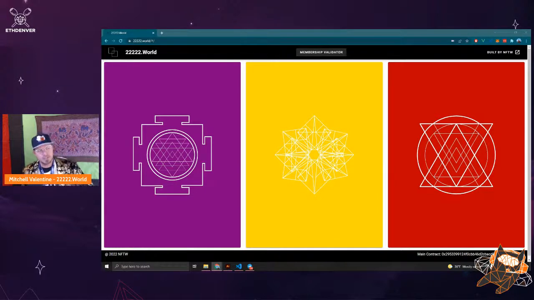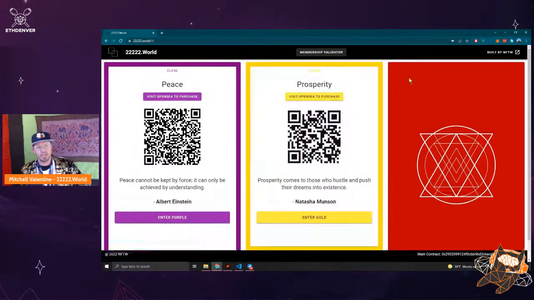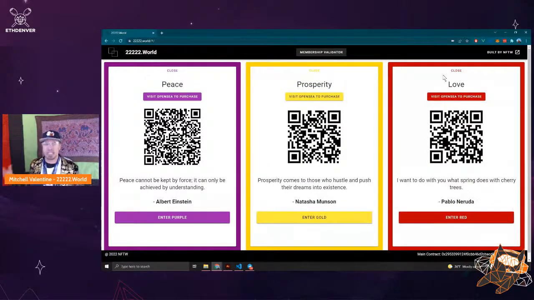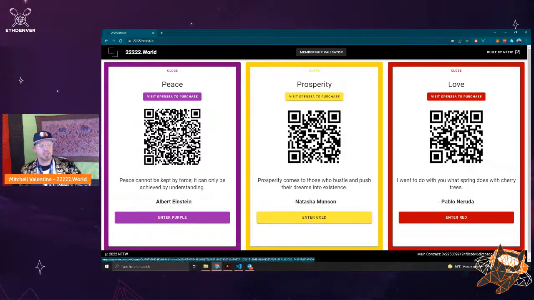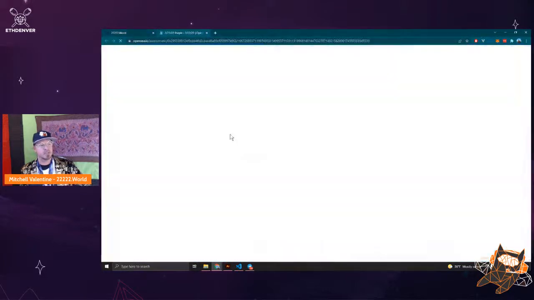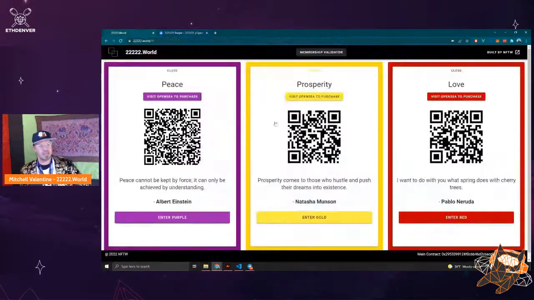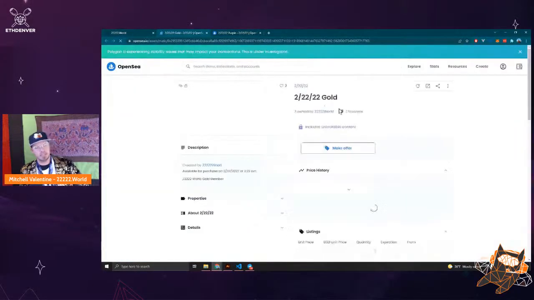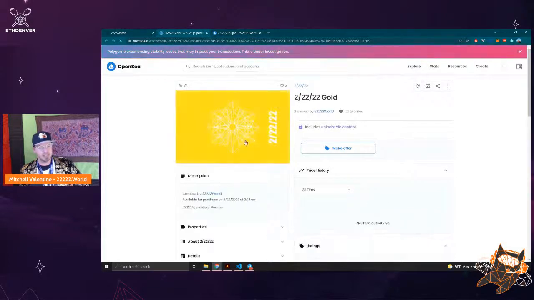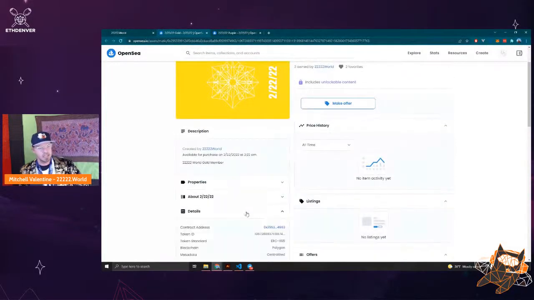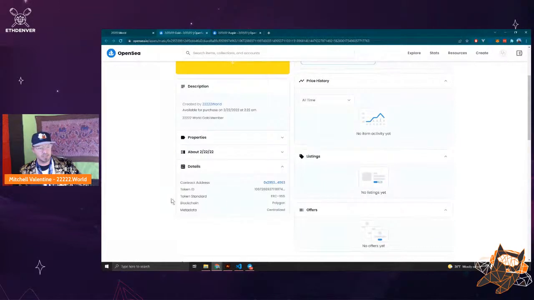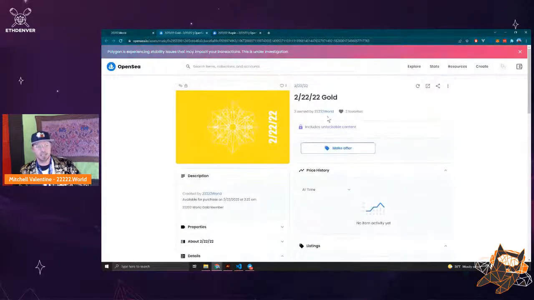So we built 222 World here, and basically how it works is we've got 3 different levels of potential ticket ownership. Each one of these is represented by an NFT on OpenSea. So if we check out the purple ones, this is the purple ticket. Then you've got your gold ticket. Each one of these is sold individually. There's an individual NFT with it, an individual contract address, an individual token ID, and then there's a limited quantity of each one of these.